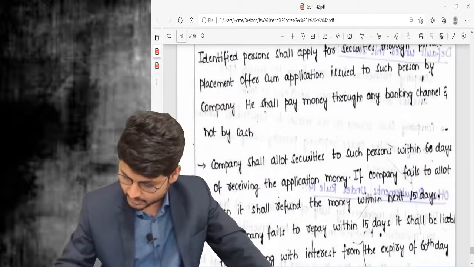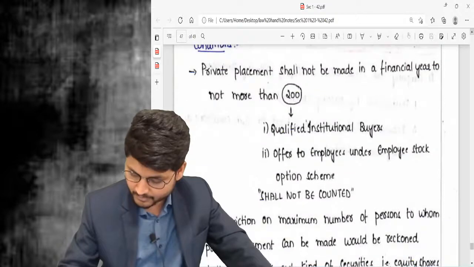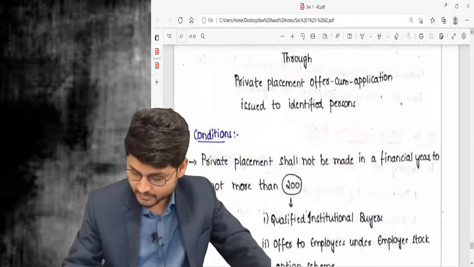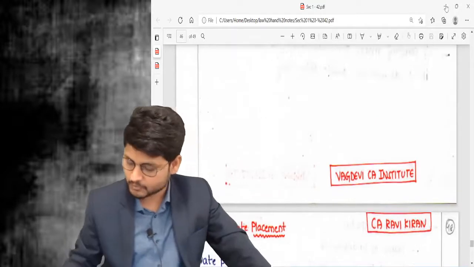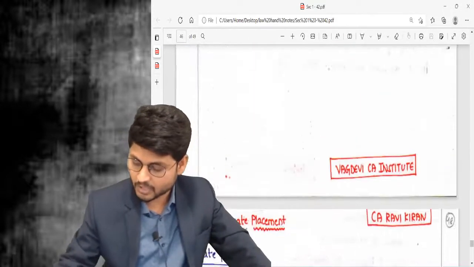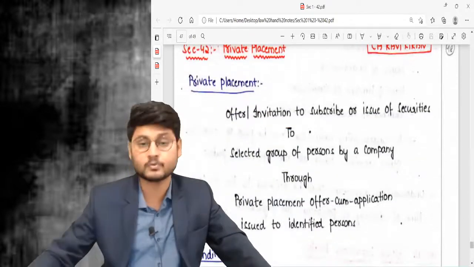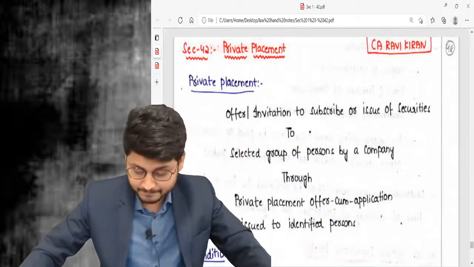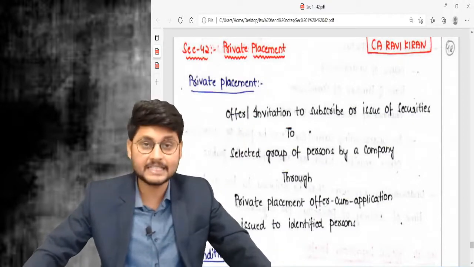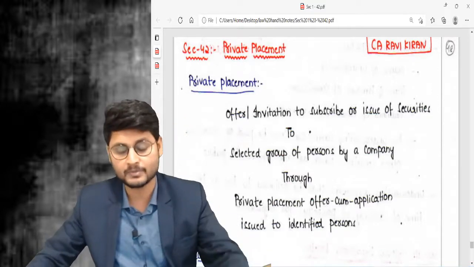Let us go to section number 42 in the material. These notes are very important and very helpful when you go for the examination. Around 60 to 70 pages are there, in which almost all the sections from the Companies Act 2013 are covered. Many students got more than 50. In fact, one of my last batch students got 72 after reading this book. It is very helpful before going to the examination.